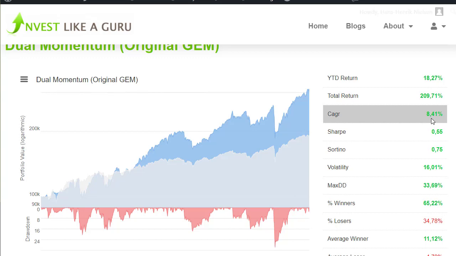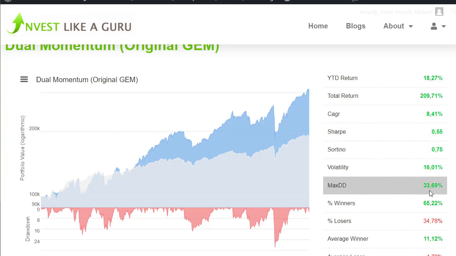That is still a reasonable return, definitely, but it is not the 16% in the original calculation of the strategy. There's also a higher volatility, and that gives us a Sharpe of 0.55. The Sharpe is basically just the CAGR divided by the volatility, and this is just above 1.5, and that is not terribly good.